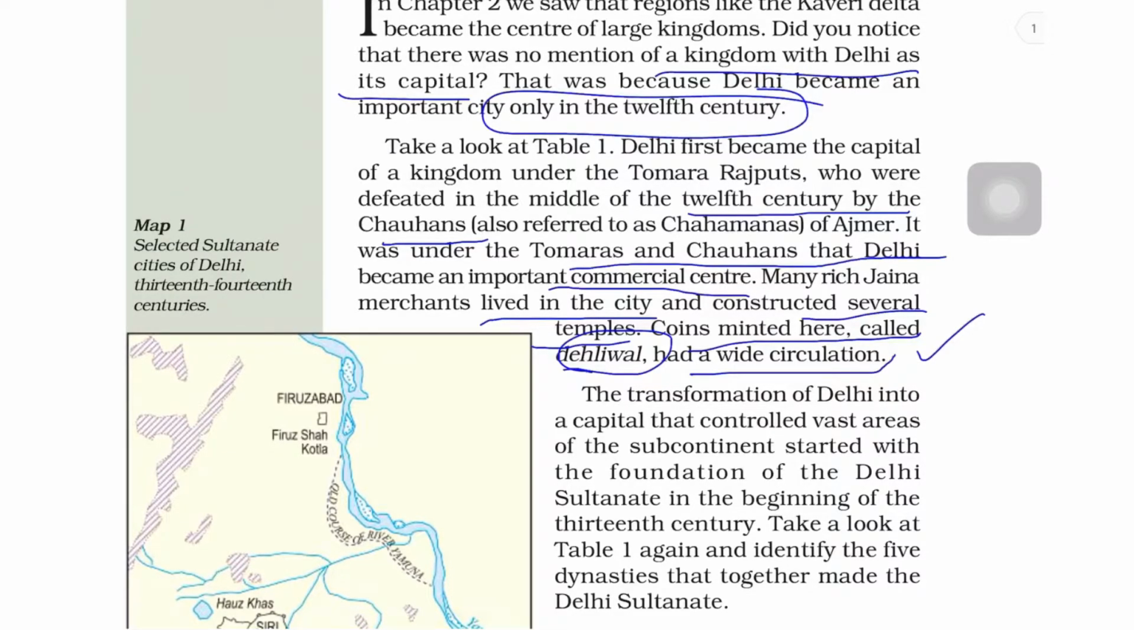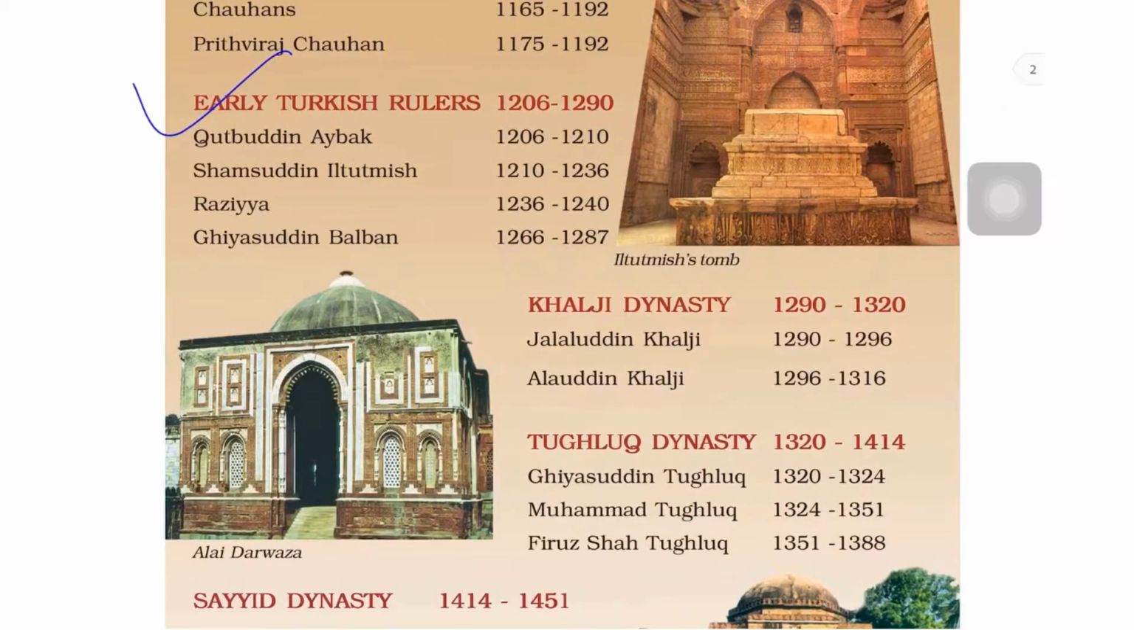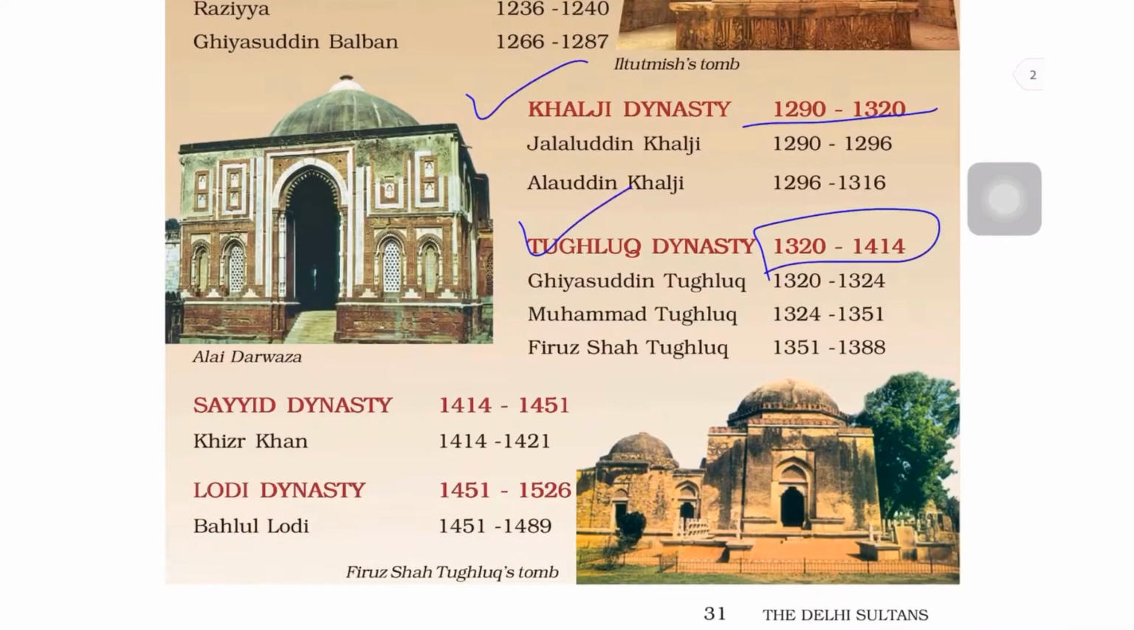Now, the transformation of Delhi into a capital that controlled vast areas of the subcontinent started with the foundation of the Delhi Sultanate in the beginning of the 13th century. If you look at this table, from the beginning of the 13th century we had 5 dynasties that together were called the Delhi Sultanate. We had early Turkish rulers from 1206 to 1290. Then came the Khalji dynasty from 1290 to 1320, then the Tughlaq dynasty from 1320 to 1414, and the Sayyid dynasty, and then the Lodi dynasty.